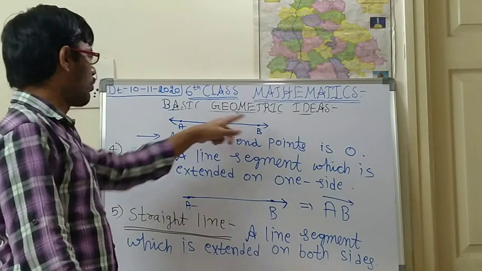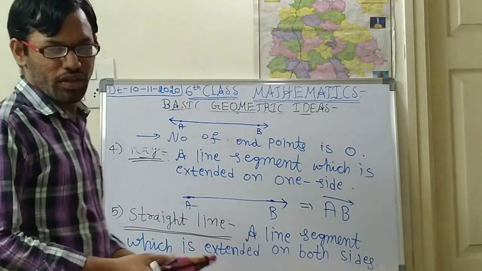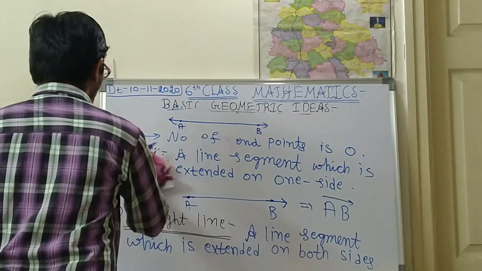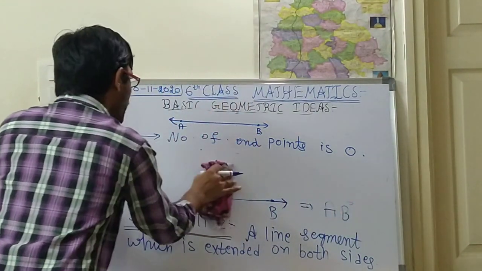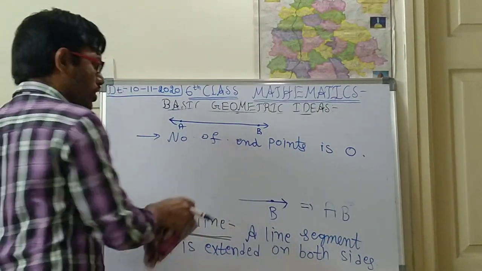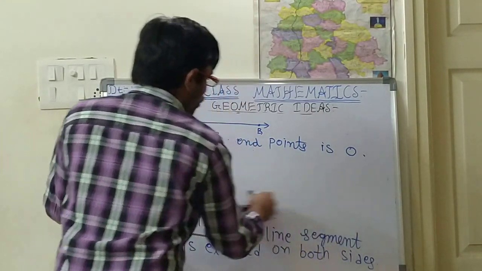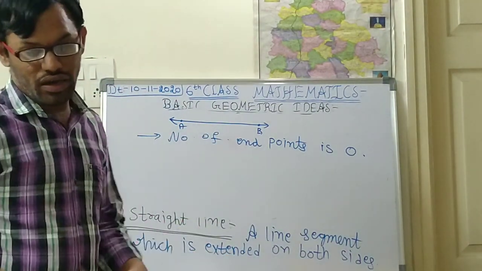There won't be any end points on the straight line. From this straight line only I am explaining one concept. On the straight line we can show every remaining 4 concepts also. We can show the ray, we can show the line segment, we can show the other things also.